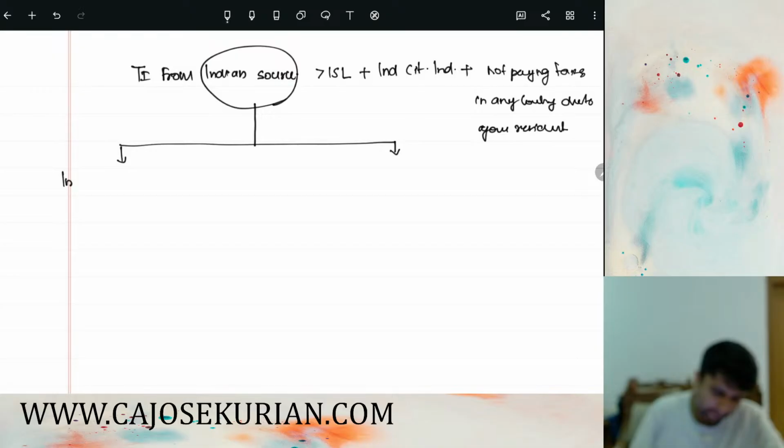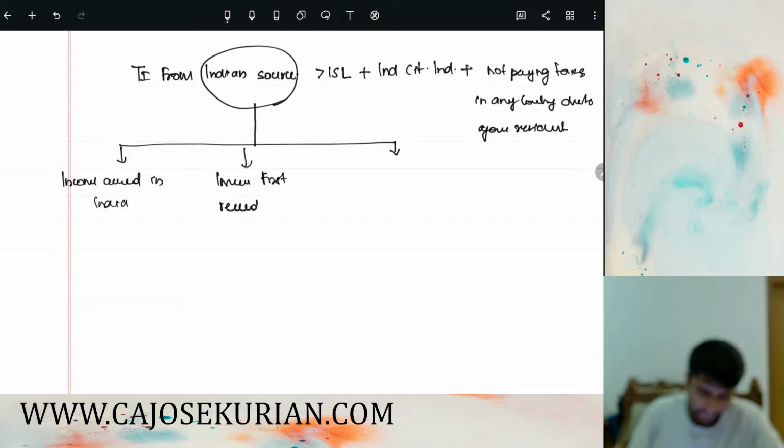Number one, income accrued in India. Then income first received in India.